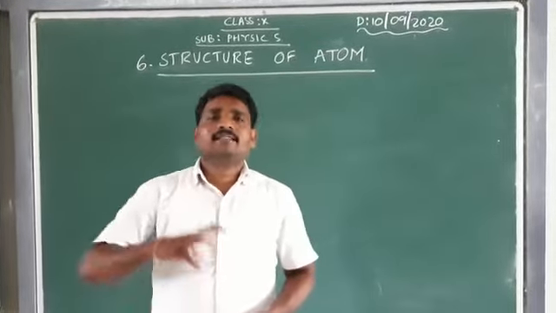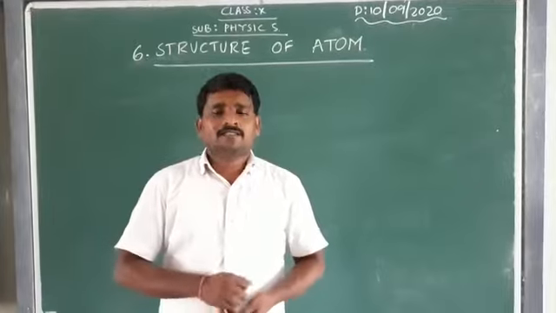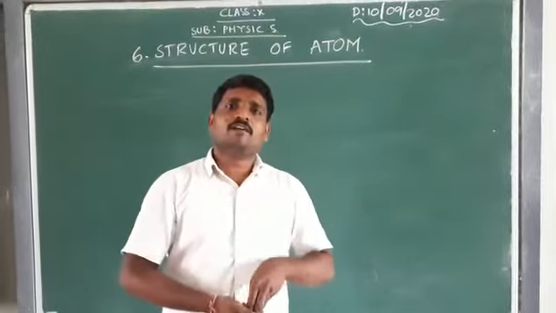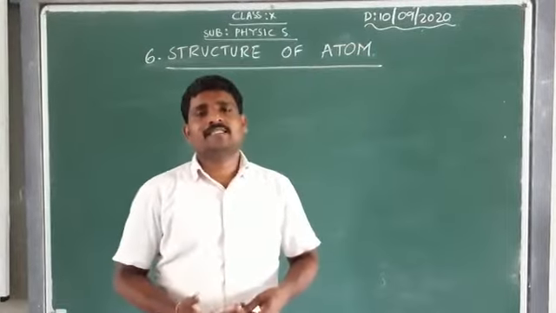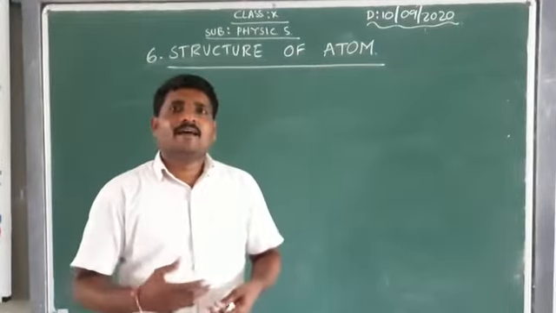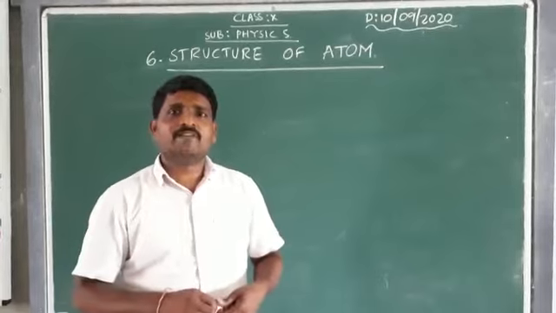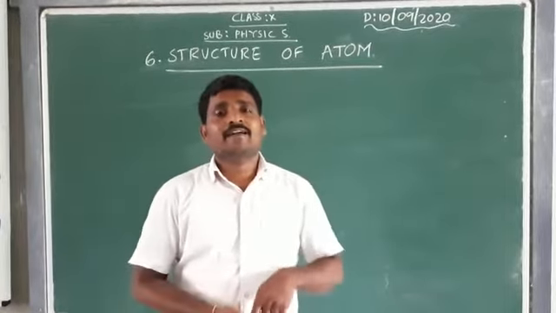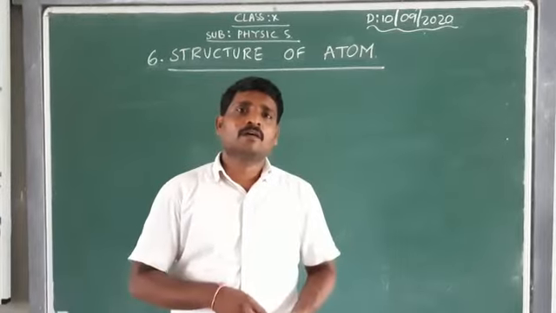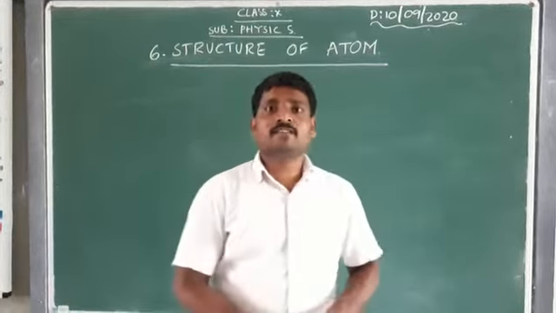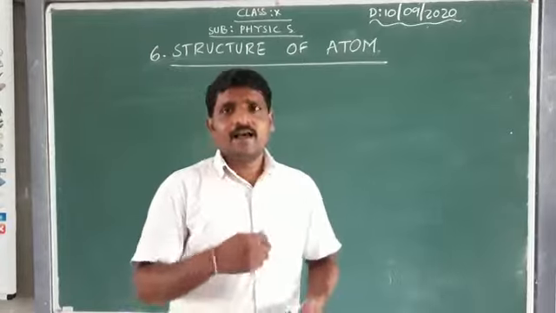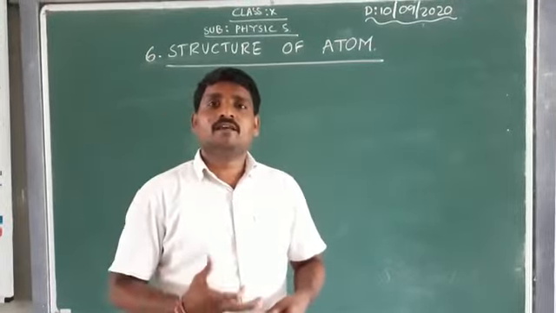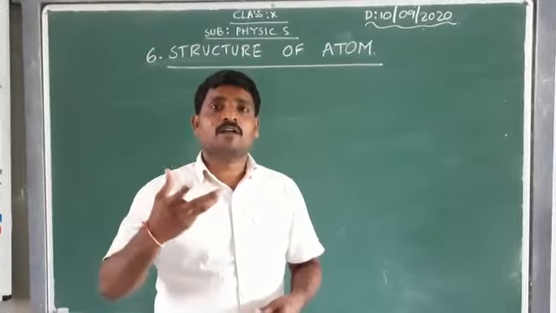Now, as I say atom, we have to understand what the shape is. The next concept is what the shape of that atom is. When I say car, we are able to imagine the shape of the car. If I say fan, we are able to imagine the shape of the fan. Book, we can imagine the shape of the book. If I say blackboard, we can imagine the shape of the blackboard. If I say atom, the shape of the atom should also be imagined. Okay, we have to imagine the shape of the atom.